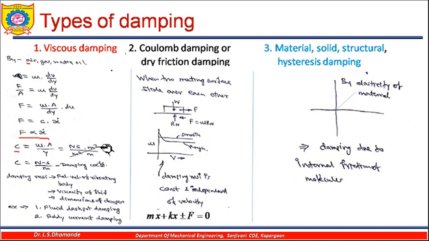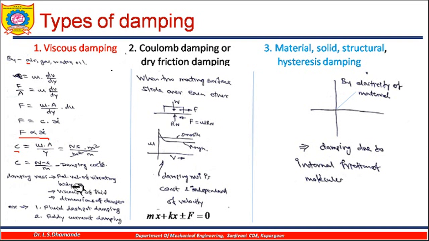You will find this meters will get cancelled out, remaining is Newton second per meter. That is nothing but called the damping coefficient. Its unit is Newton per meter per second. It is nothing but the force per unit velocity. So from this expression itself, you will get an idea that this c is equal to force per unit velocity.